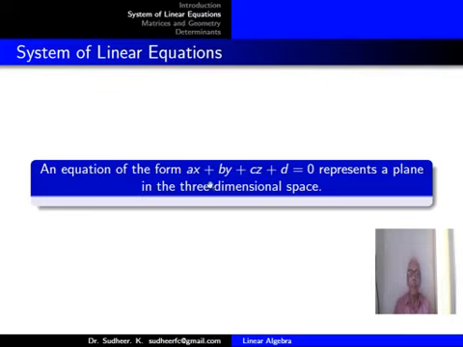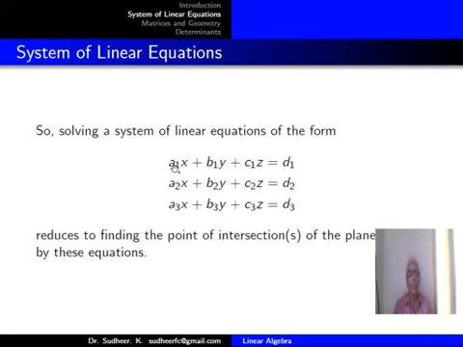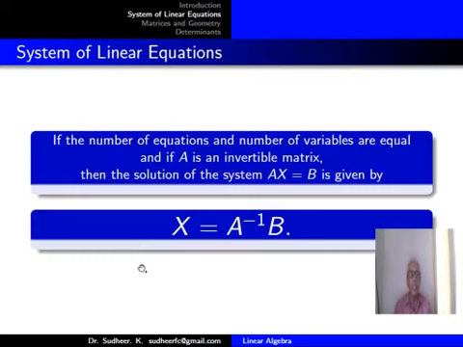Now, if you have a linear equation in three variables, it is of the form ax plus by plus cz plus d equal to 0, and that represents a plane in three-dimensional space. So solving a system of equations of the form a1x plus b1y plus c1z equal to d1, a2x plus b2y plus c2z equal to d2, a3x plus b3y plus c3z equal to d3 reduces to finding the point or points of intersection of the planes given by these equations.